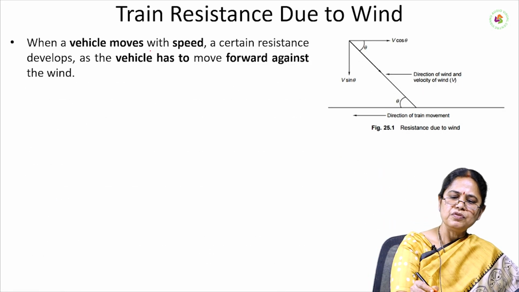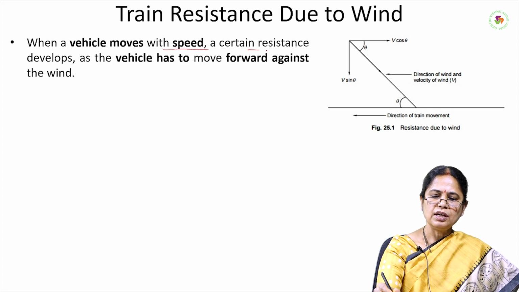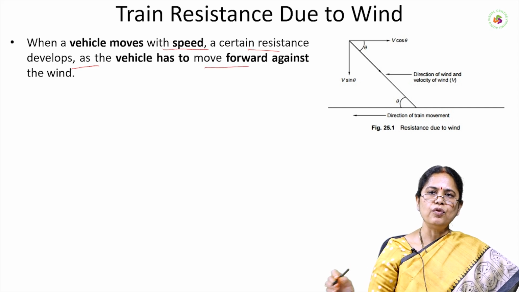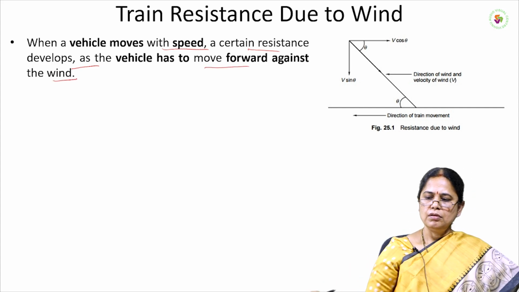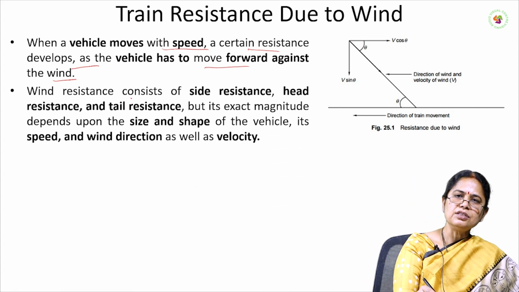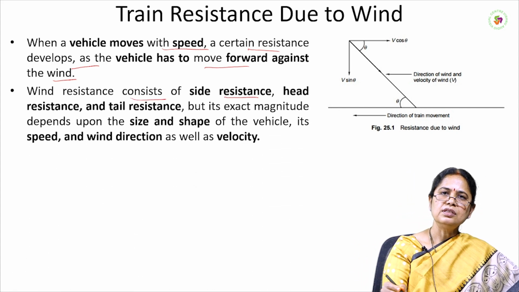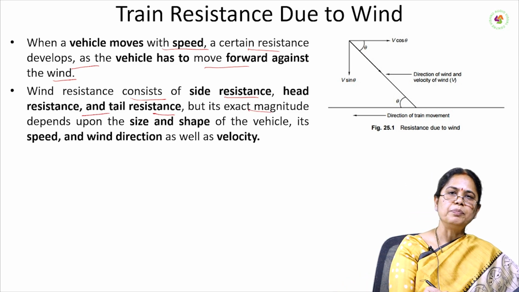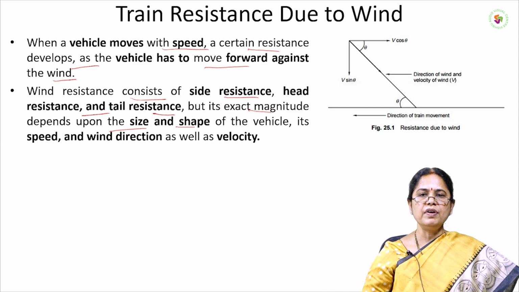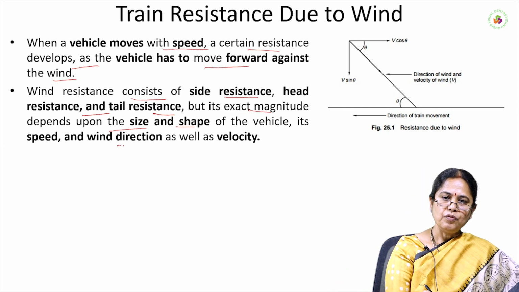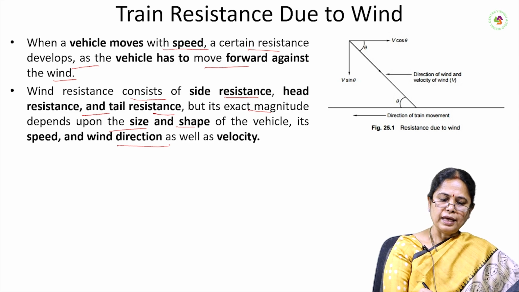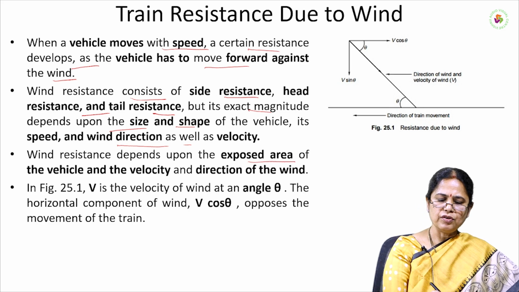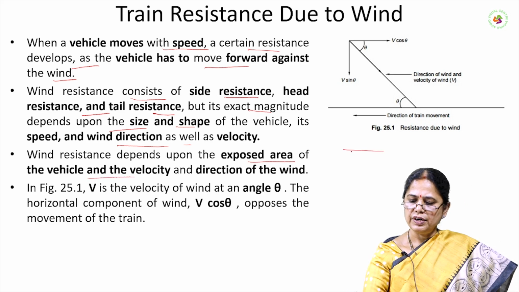When a vehicle moves with a speed, a certain resistance is developed on the vehicle. The vehicle has to move forward against the wind. This wind resistance consists of side resistance, head resistance and tail resistance. But the exact magnitude depends on the size and shape of the vehicle, its speed, the velocity of the wind and the direction of the wind. Wind resistance depends on the exposed area of the vehicle and the direction of the wind.